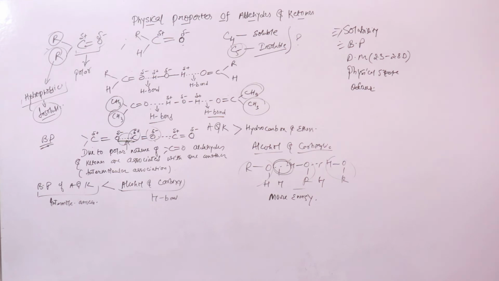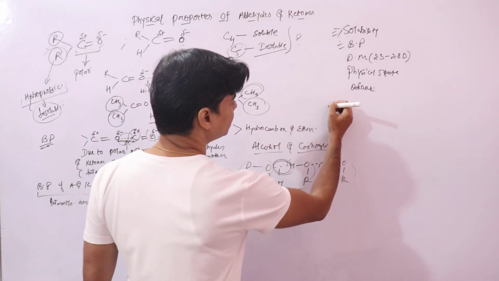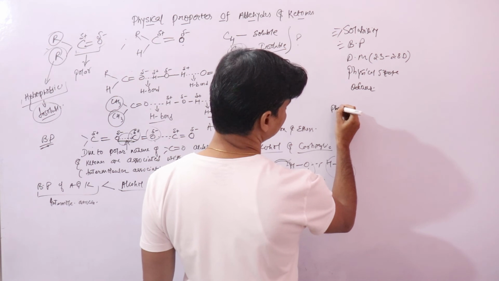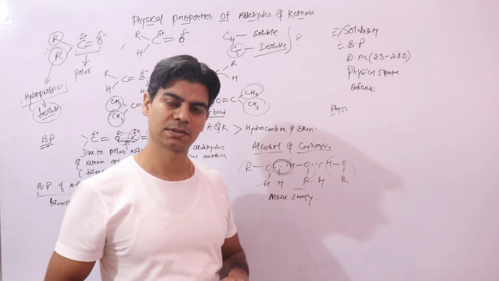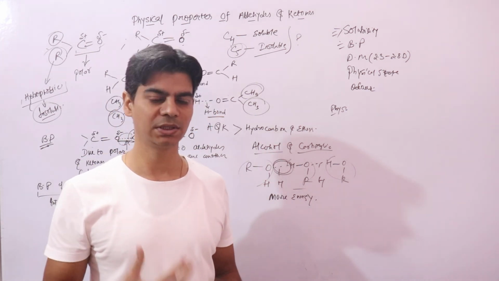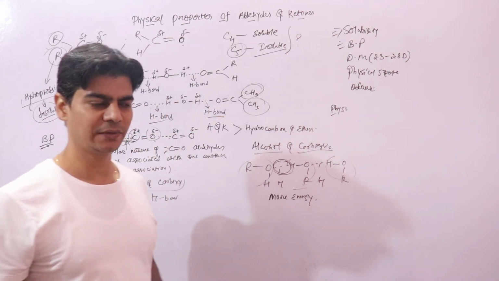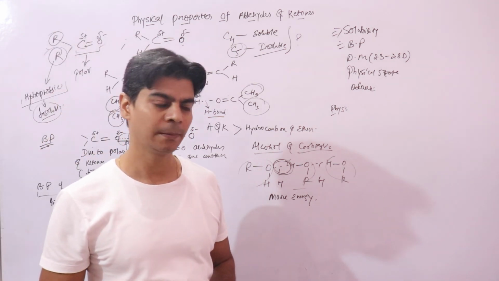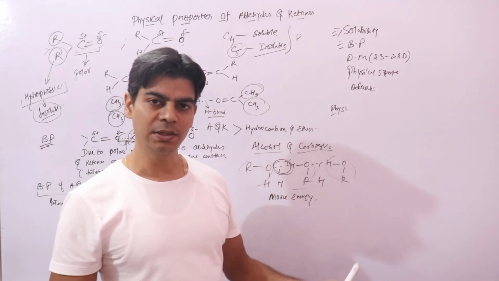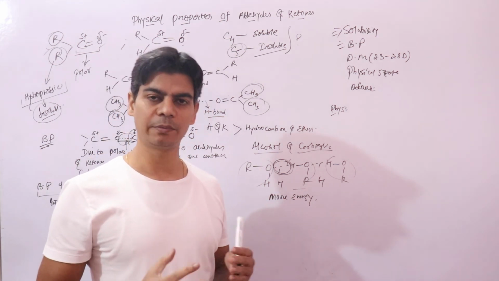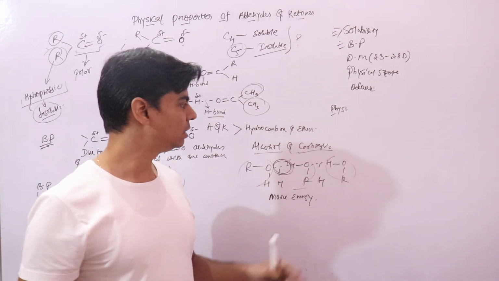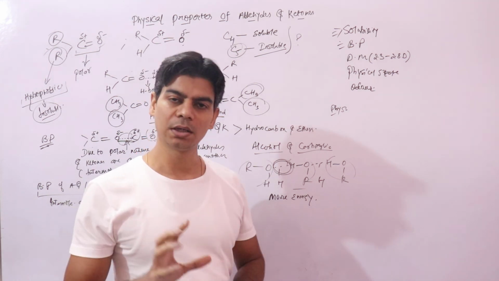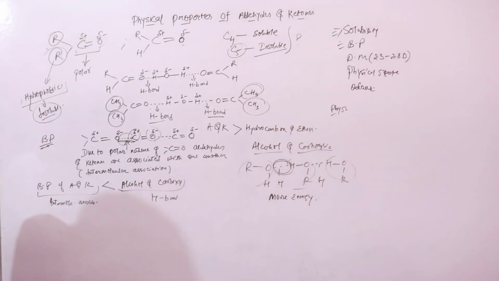Now let's talk about physical state first. The first member of the aldehyde series, methanal, is a gas, whereas the second member, acetaldehyde, boils at around 293 kelvins. As you move on, aldehydes up to carbon 11 are colorless liquids. After that, aldehydes are solids. Similarly, ketones up to carbon 11 are also colorless liquids.